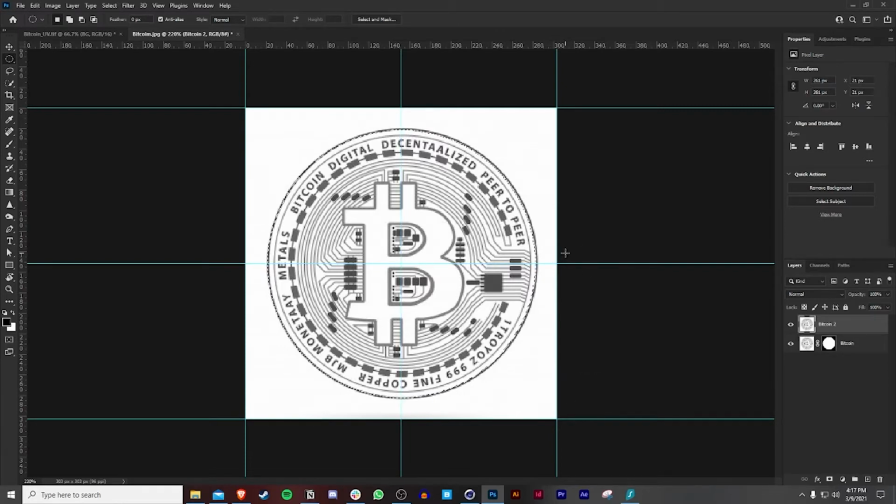So that's one way you guys can go about it. You can also use the magic wand tool, though I wouldn't recommend that, but you can use the quick selection tool as well.